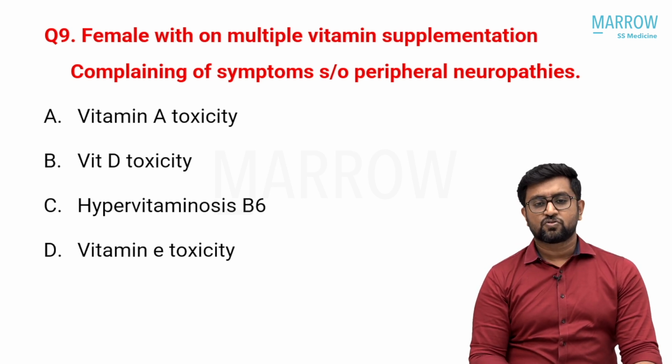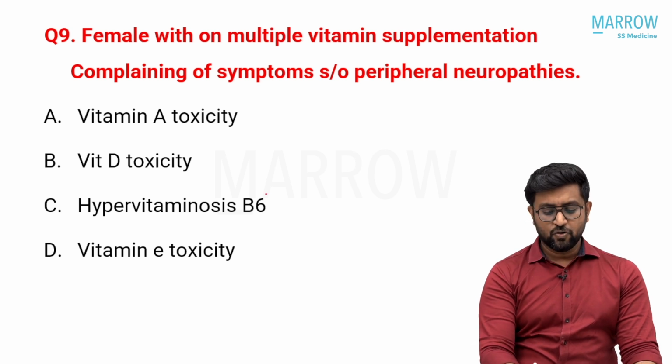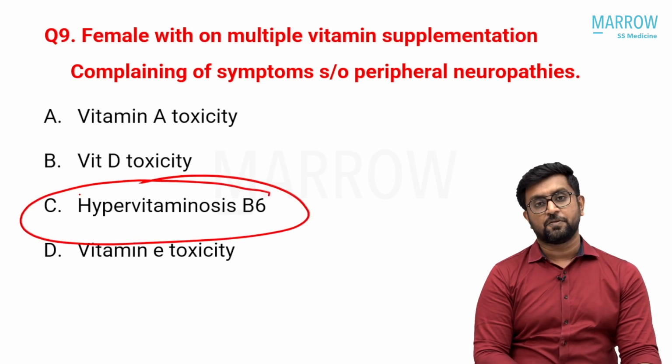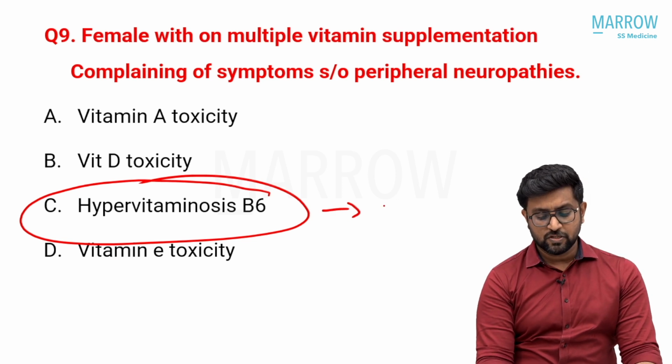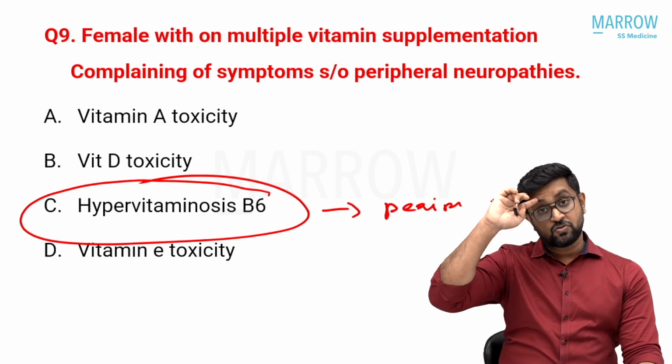So vitamin A toxicity, vitamin D toxicity, hypervitaminosis of vitamin B6, vitamin E toxicity. Again, pyridoxine toxicity is known to produce sensory neuropathies. So it has nothing to do with myelopathy. So hypervitaminosis produces peripheral neuropathy. Vitamin B6. Vitamin A toxicity has nothing to do with neurology.